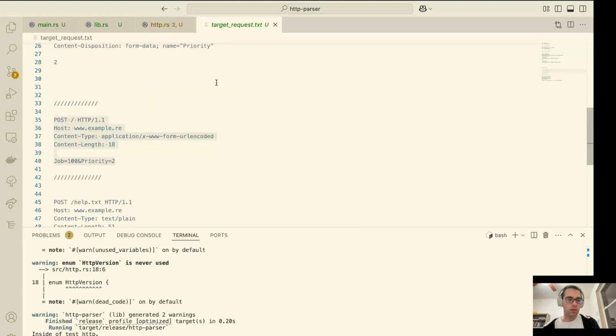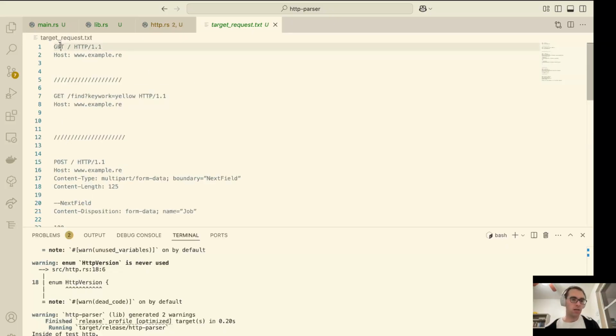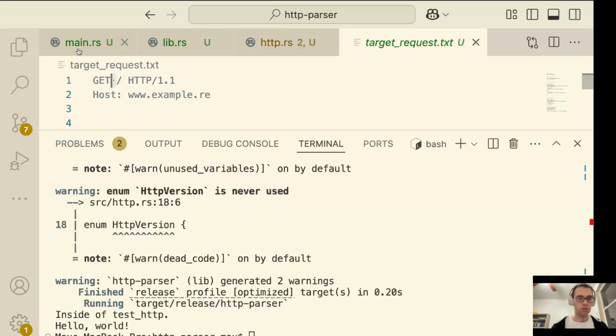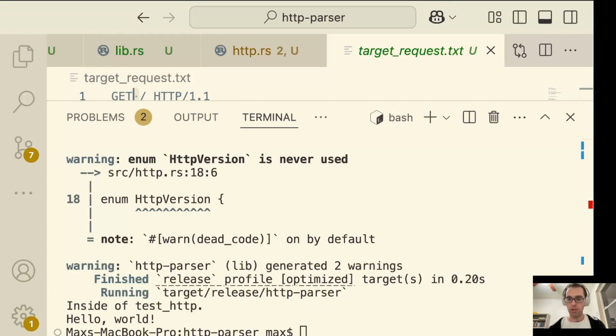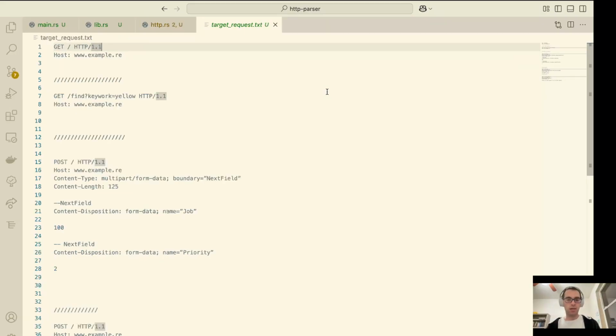All these pieces, again, the very first line is always separated by space, this space character. If we want to zoom all the way in, close it, get out of the way. Get. All right, so we have get, we have the URI, space, version, space, and then our new line character. Well, we'll get there. You know what? No, I think now is actually the time to talk about that. So let's put this back to a semi-normal size again.